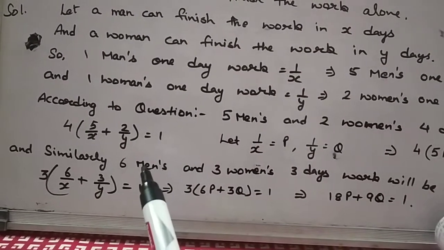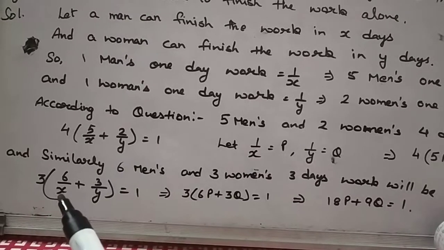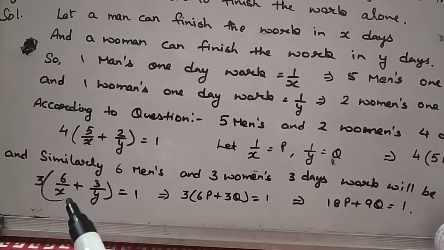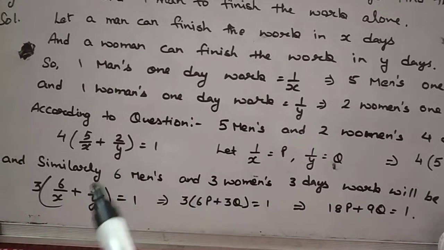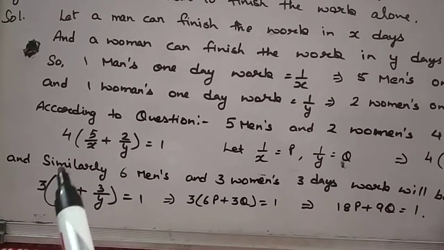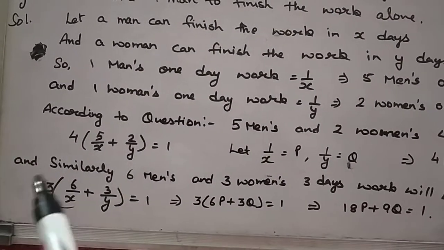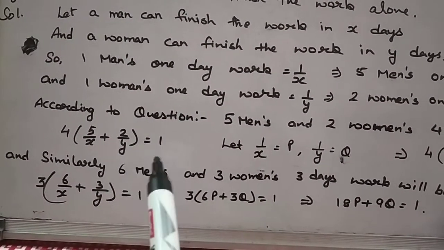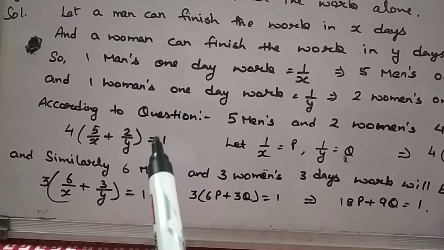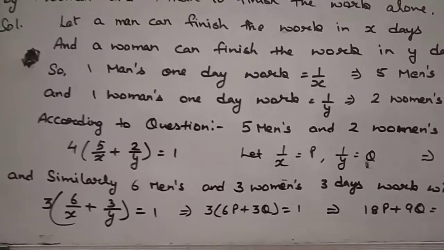Next he is giving 6 men and 3 women working for 3 days. In 3 days 6 men will do 6 by x work and 3 women will do 3 by y work. So in 3 days, 3 into 6 by x plus 3 by y work will be done. And it is equal to what? They will finish the work. How much is the work? Work is always 1. The whole work is always 1.